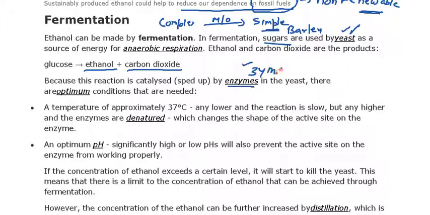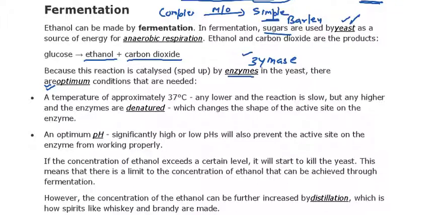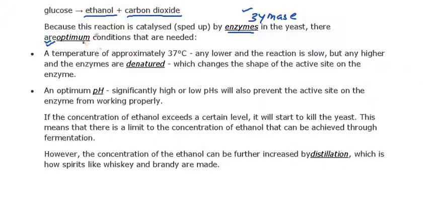This allows us to boost up the speed of the reaction, and it needs optimum conditions in which temperature and pH should be maintained. The temperature range is approximately 37 degrees Celsius.